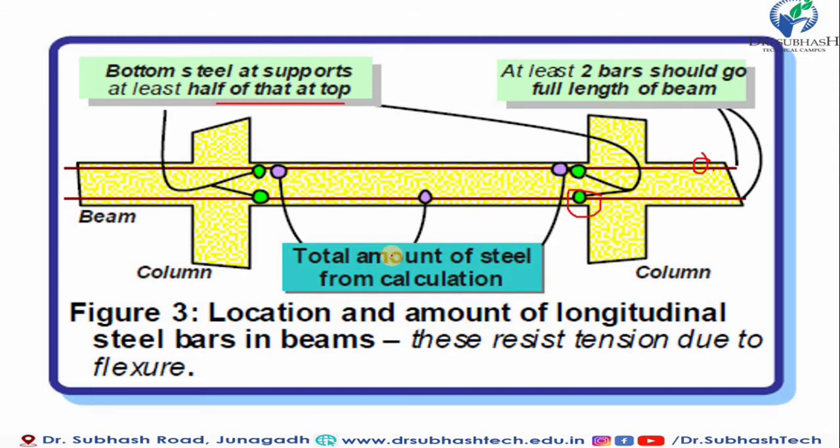Now this is the total amount of steel from calculation. You have to calculate the total amount of steel that you have to provide at the bottom. At least half of that you should provide at the top, and again in that top steel at least 2 bars should be provided over the full length of the beam. That is why it resists the tension due to flexure also. At that time top bars are very important to resist this reversible stress.